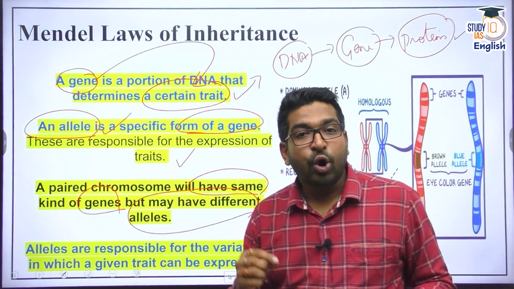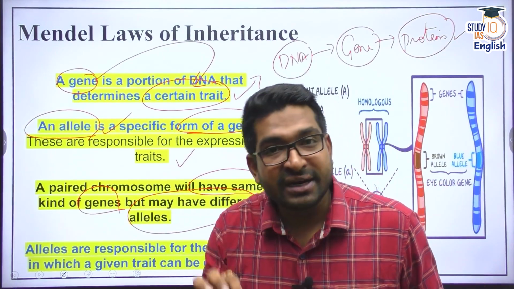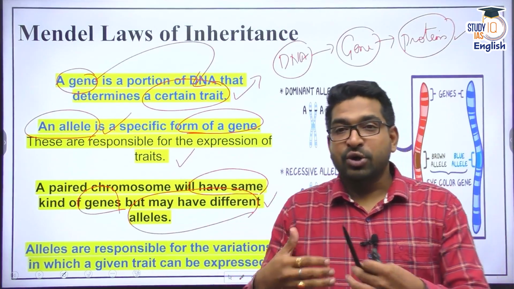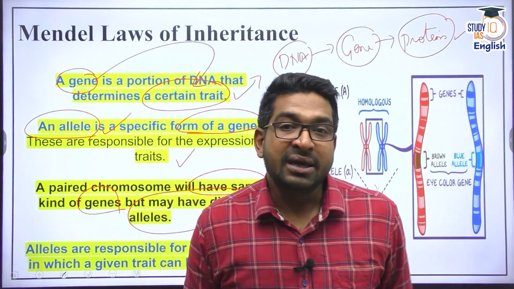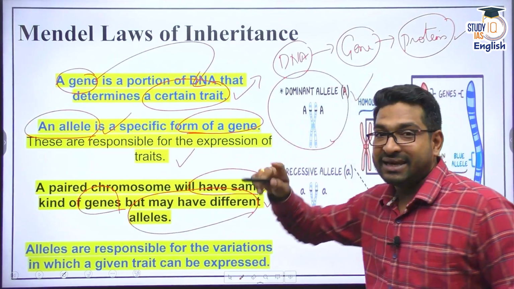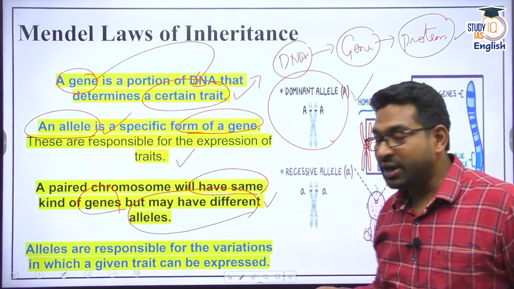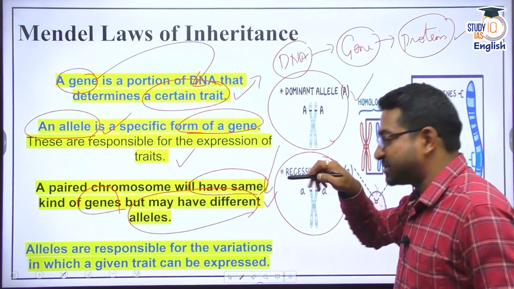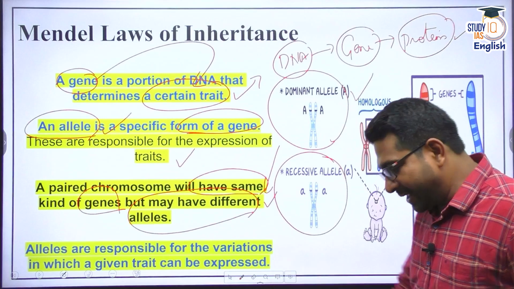And depending on the kind of allele, whether it is dominant or recessive, your phenotype or that genetic expression can be seen. If it is a dominant allele, you will see that expressed in the individual. If it is recessive, then that allele would be suppressed. Now let me give you an example.